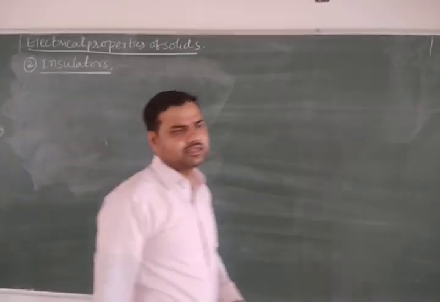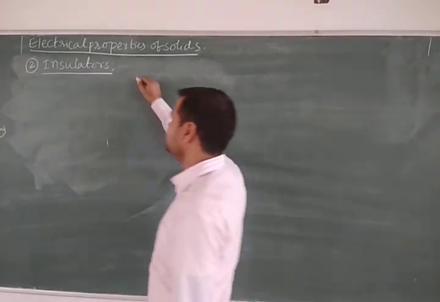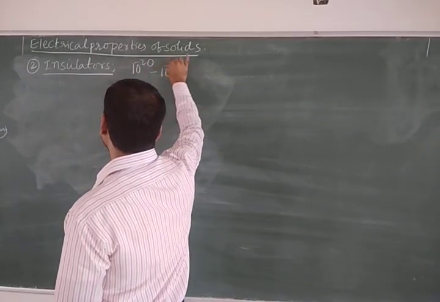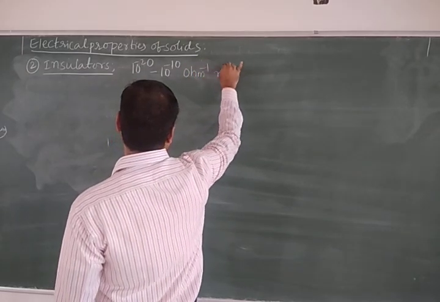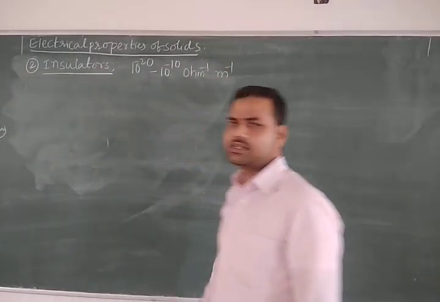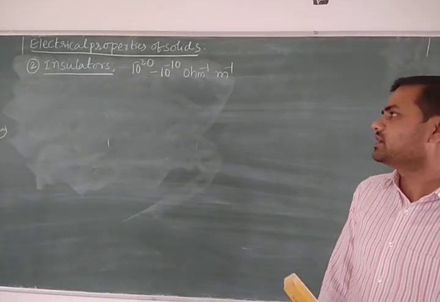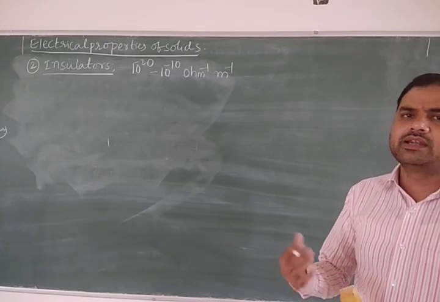Insulators. And what are insulators? These are the solids which have a conductivity range from 10 to the power minus 20 to 10 to the power minus 10 ohm inverse meter inverse. Very low conductivity range. It allows very little electricity. So these types of solids are called what? Insulators. Sometimes very little, sometimes none at all.